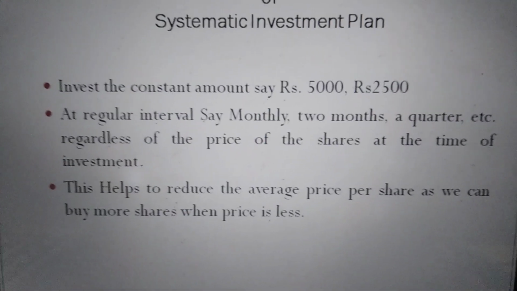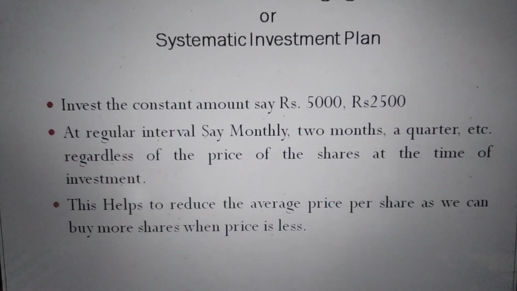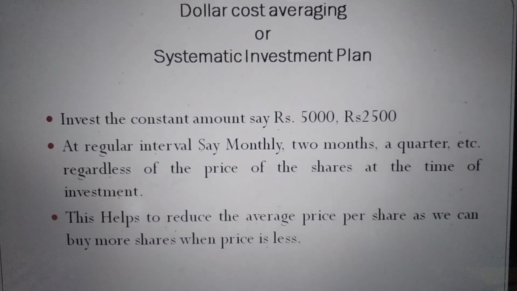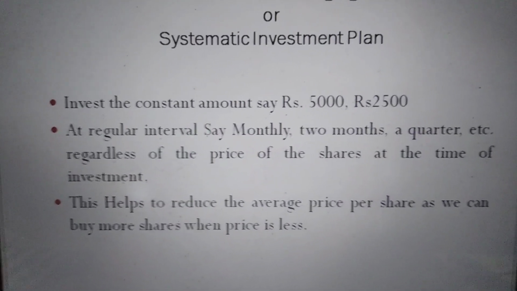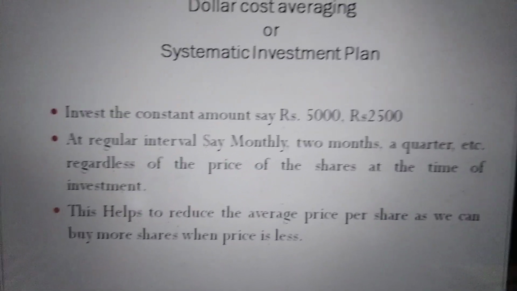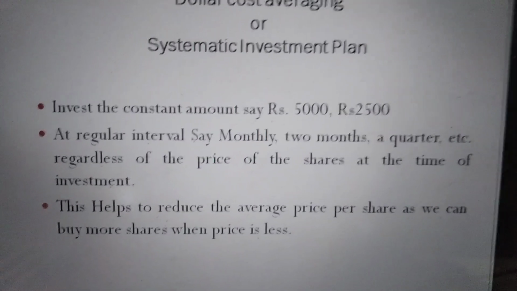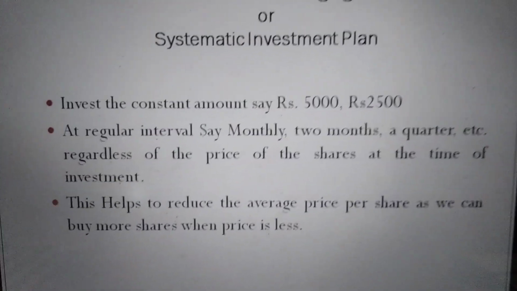This is a good plan for monthly income people. That is what dollar cost averaging, or a systematic investment plan in mutual funds, is. This helps to reduce the average price per share over a long period of time, but you have to do it for a long period, not for 1 or 2 years. You have to set this systematic investment plan for a minimum of 3 years.